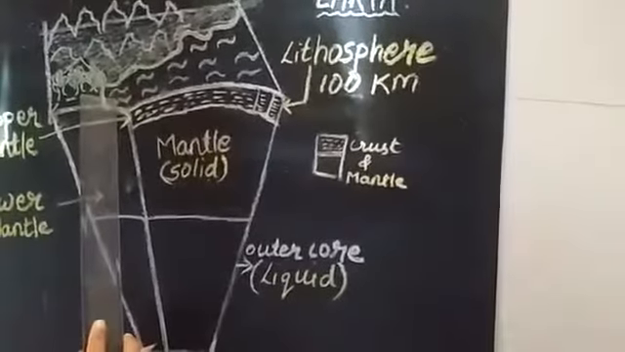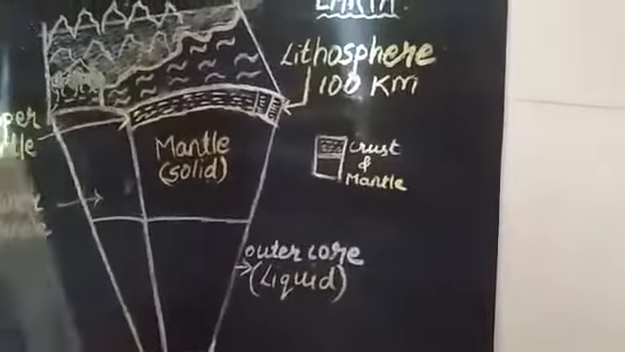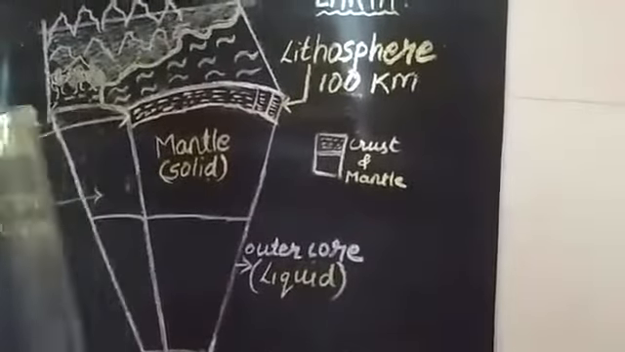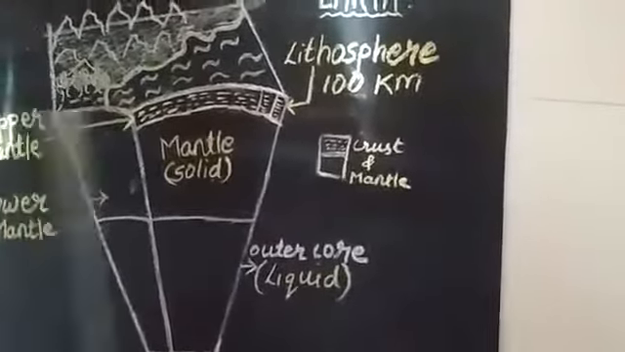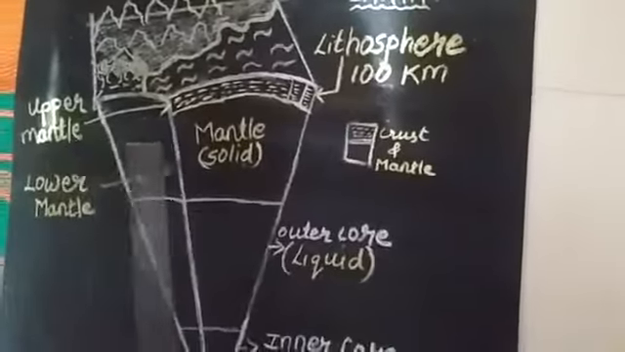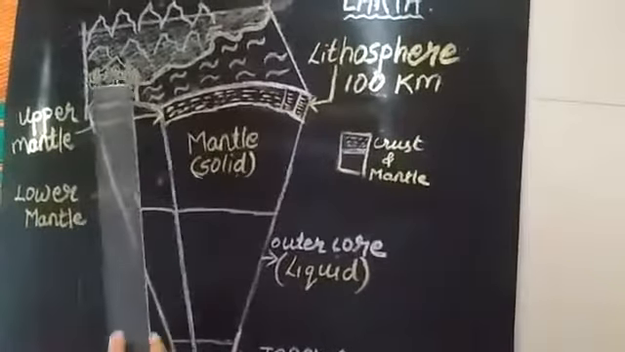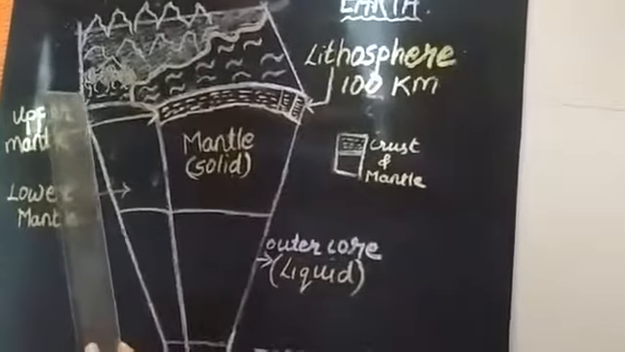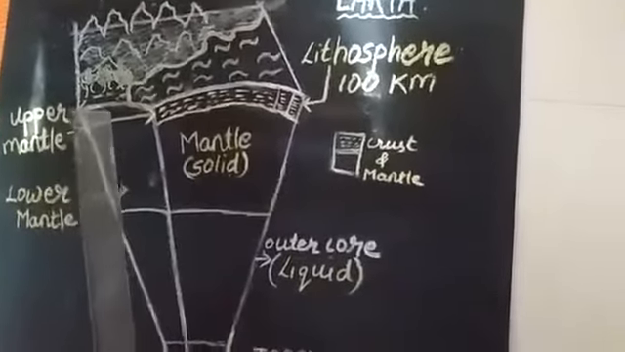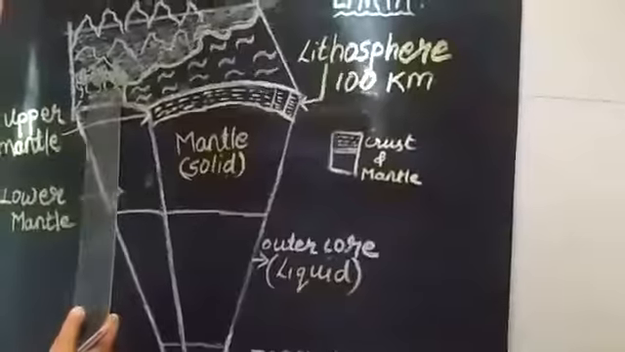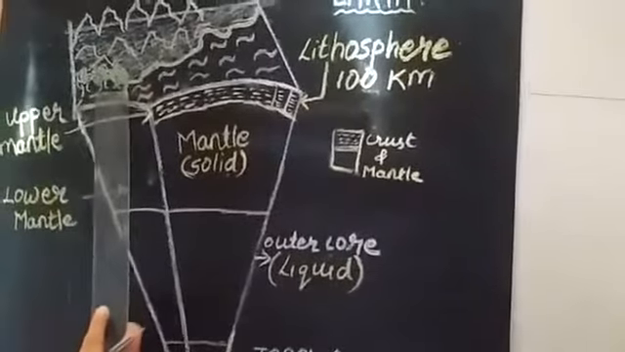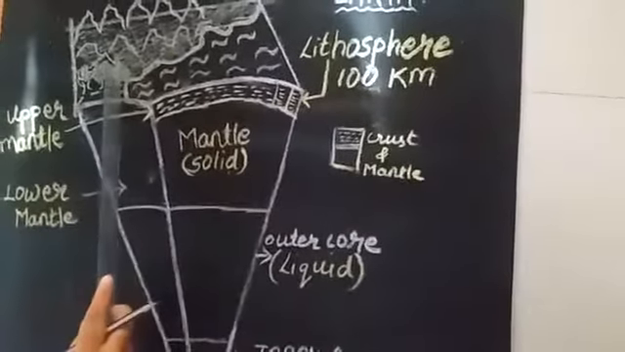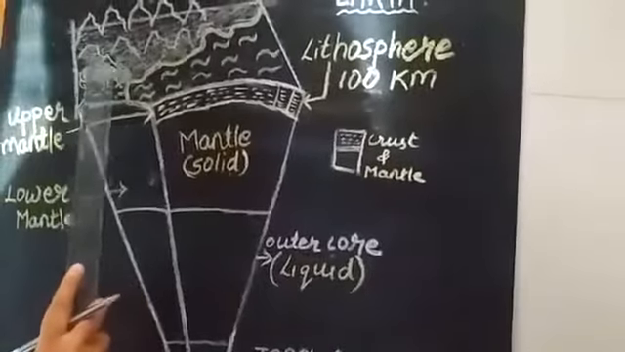The density of continental crust is 2.65 to 2.90 grams per cubic centimeter. The thickness, you can see here, is approximately 30 kilometers. And which rock is found here? Granite. You will find granite rock in continental crust.